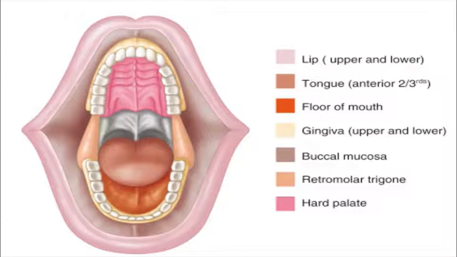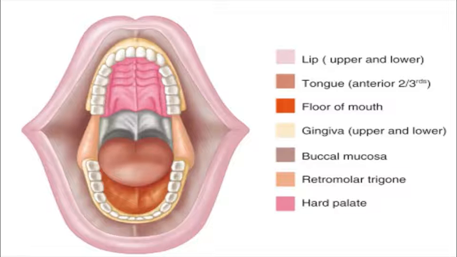The roof of the mouth is termed the palate and it separates the oral cavity from the nasal cavity. The palate is hard at the front of the mouth, since it is lined by mucosa which covers a plate of bone, and at the back it is soft in nature because it is covered by muscles, and it ends at the uvula.